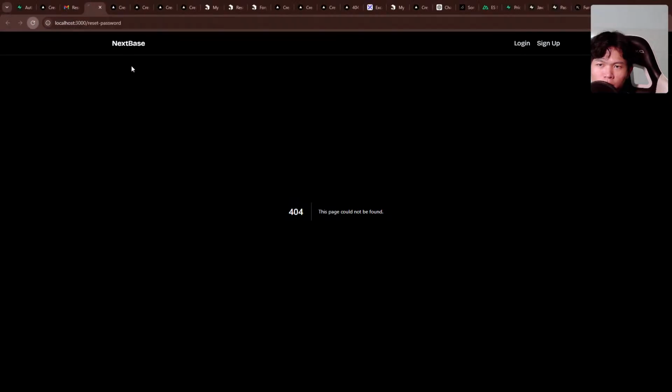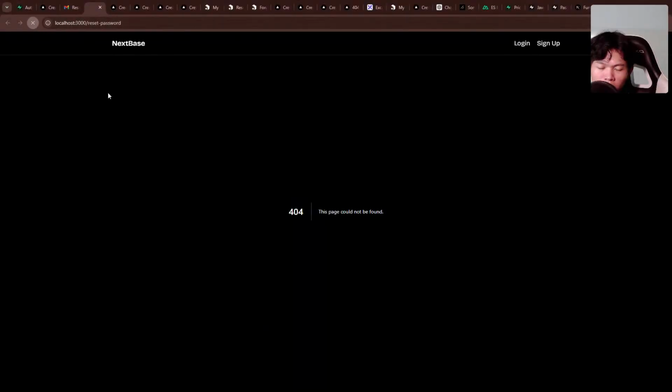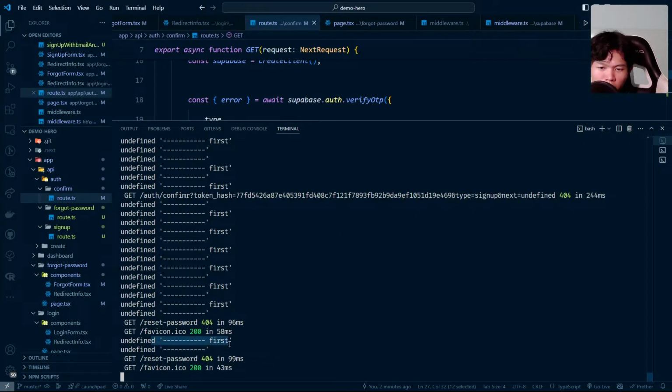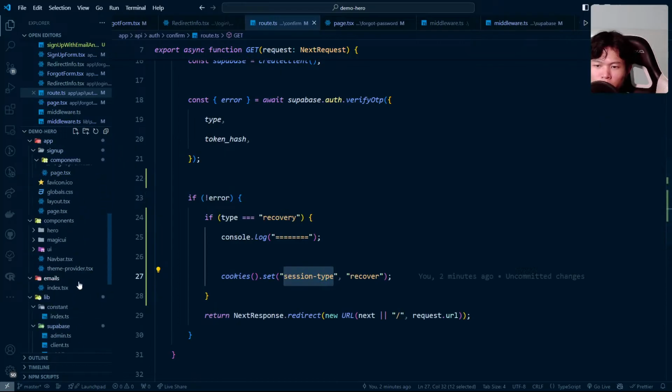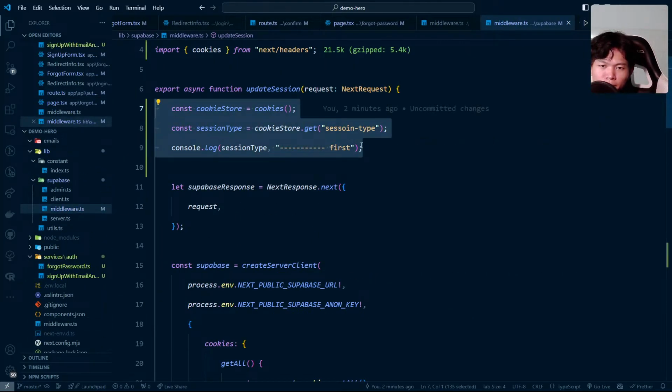And then what if we refresh this one? Okay, it looks like it's none. So in the middleware, we cannot get that cookie. Too bad for me. Right now it's not working. Ooh la la. What's other choice that I can do right now?